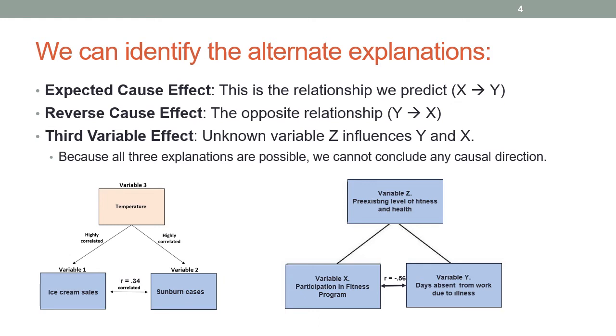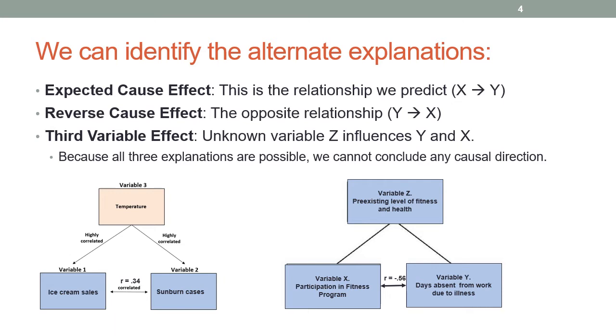And in this case, we have our ice cream sales again and our sunburn cases, and we see that they're related with a correlation coefficient of 0.34, but we see that the temperature is even more strongly related to each of these variables, and so this is a third variable effect.